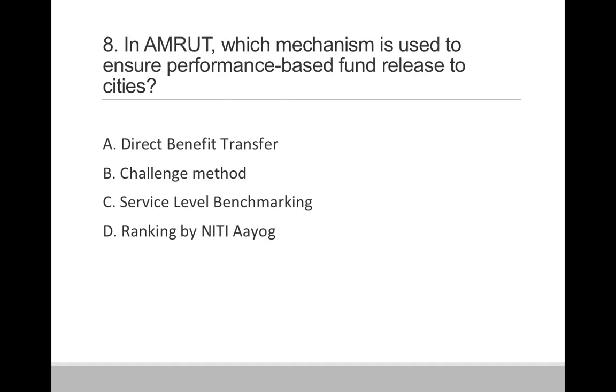Question 8. In Amrut, which mechanism is used to ensure the performance based fund release to cities? Option A. Direct benefit transfer. Option B. Challenge method. Option C. Service level benchmarking. And option D. Ranking by Niti Aayog. So correct answer is option C. Service level benchmarking.